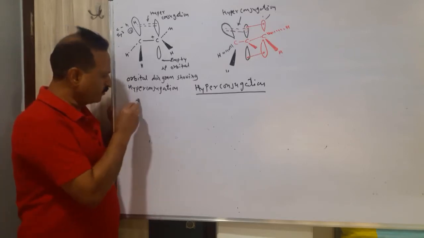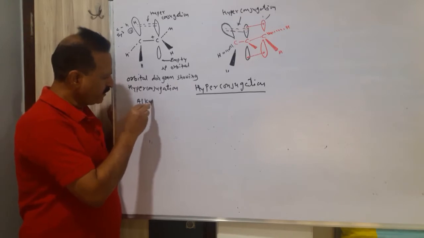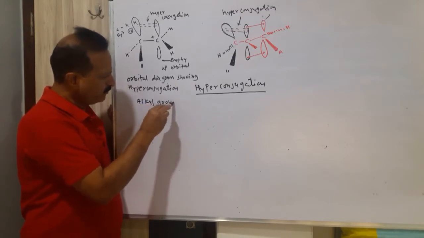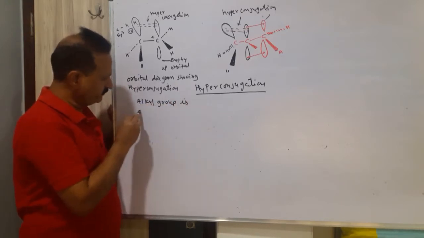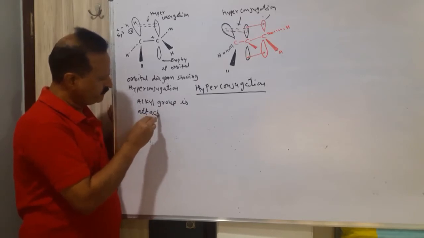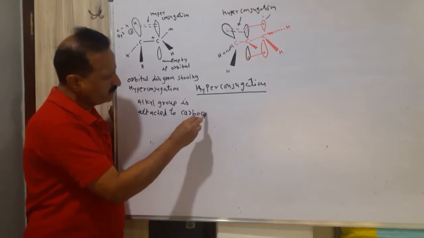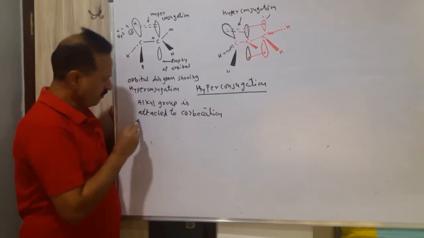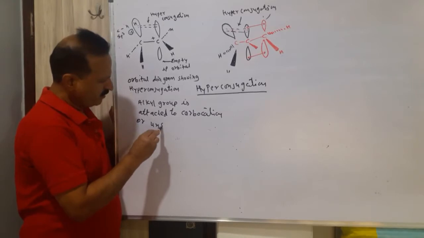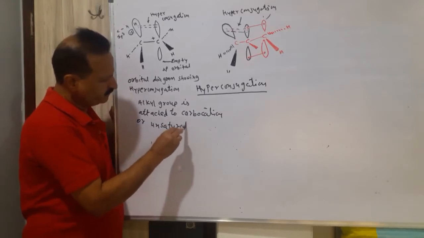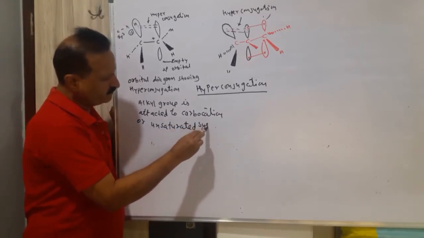So an alkyl group is attached to a carbocation or an unsaturated system.